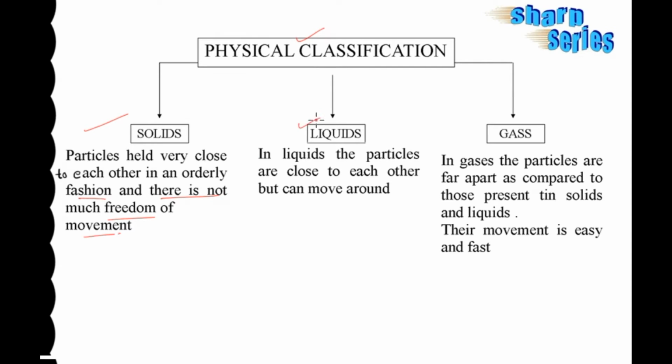Coming to liquids. In liquids, the particles are close to each other but can move around because the force of attraction between the liquid molecules is less. In gas, the particles are far apart as compared to those present in solids and liquids. Therefore, the force of attraction between the gaseous molecules is very less, so they have vast movements and move very fast. So this is the classification of matter according to the force of attraction between the molecules.